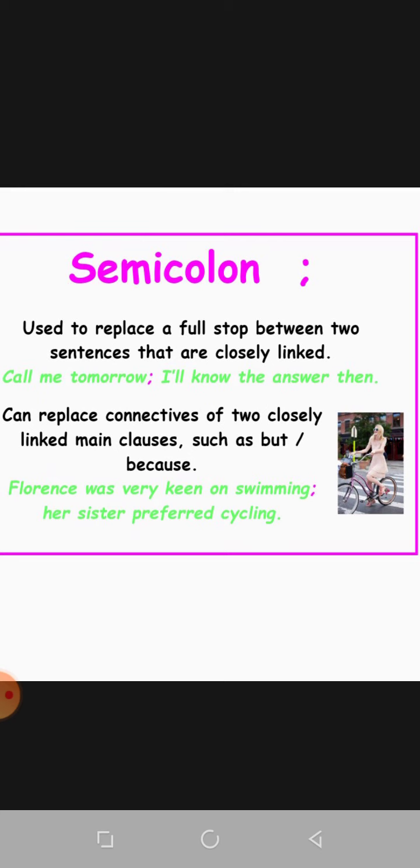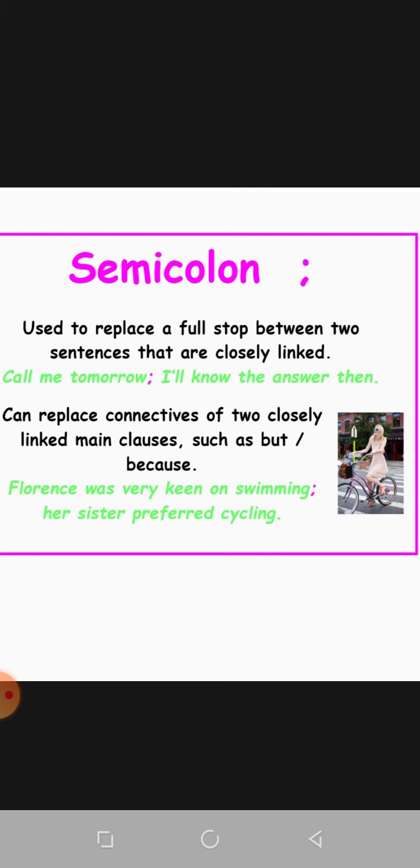Semicolon is used to replace a full stop between two sentences that are closely linked. Call me tomorrow; I will know the answer then. It means these two parts of the sentence are very closely linked to each other, so we are using a semicolon here. It can replace connectives of two closely linked main clauses, such as but and because. Florence was very keen on swimming; her sister preferred cycling. So we are using a semicolon here instead of but and because.